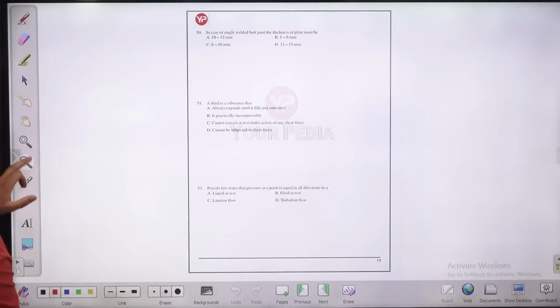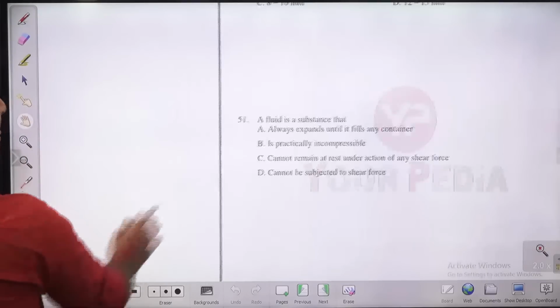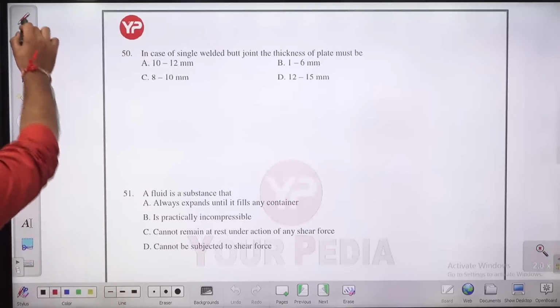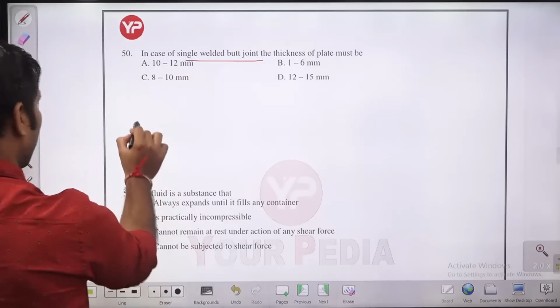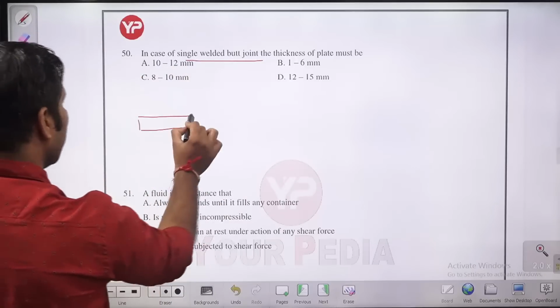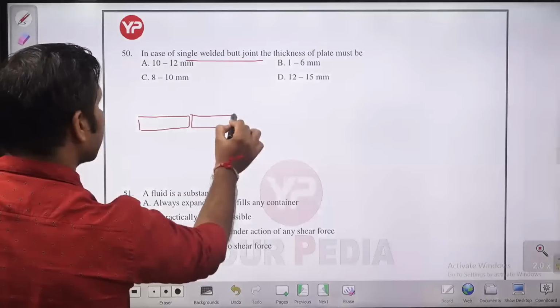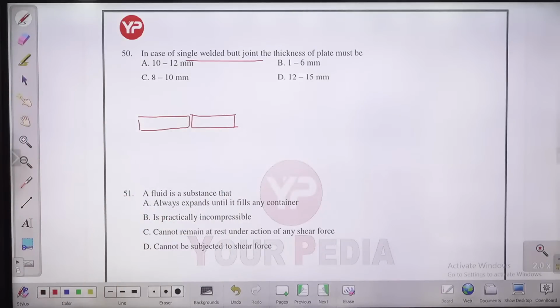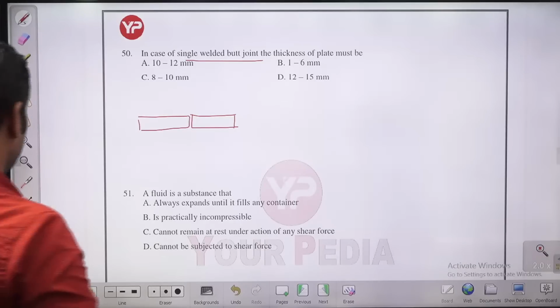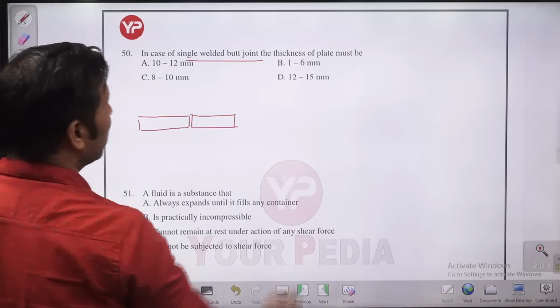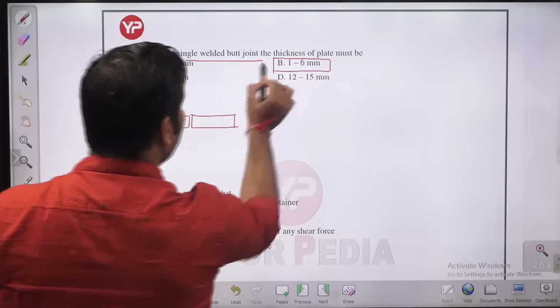Let us move to the next question, guys. In case of a single welded butt joint, how much is the thickness of the plate? You know, we carry out a butt joint when the thickness is very small. Only when the thickness is very low do we carry out the butt joint. Usually the butt joint is provided when the thickness is in the range of 1 to 6 mm.